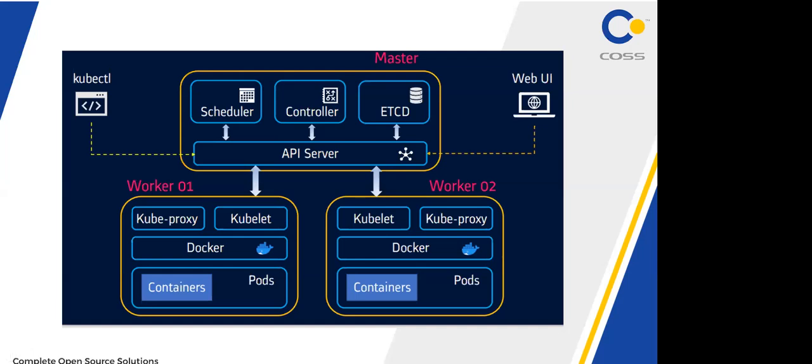Kube-proxy is used to communicate from worker node to worker node. Say some of my applications are here and some of my applications are running on the other worker node. How will I communicate? This comes with the networking part.